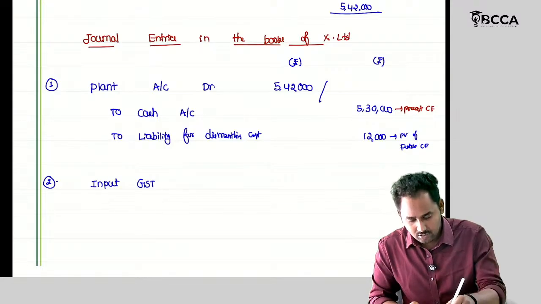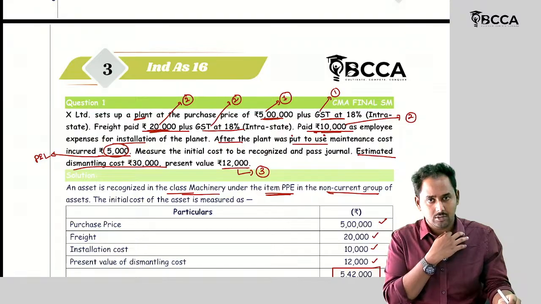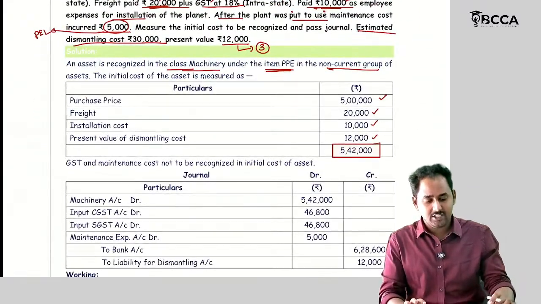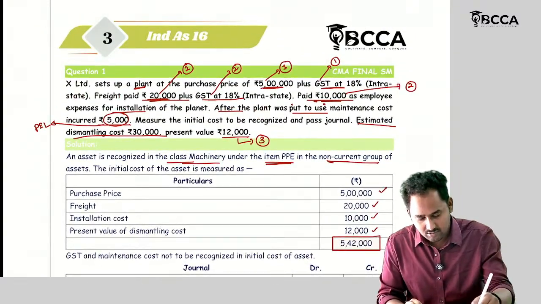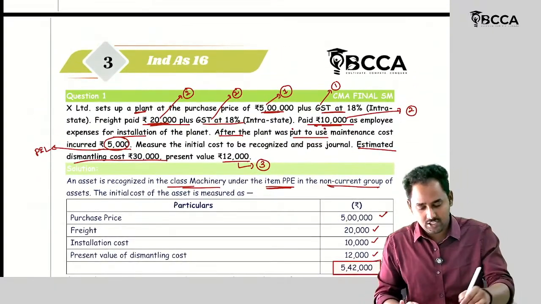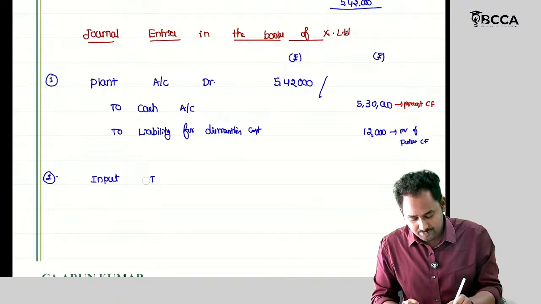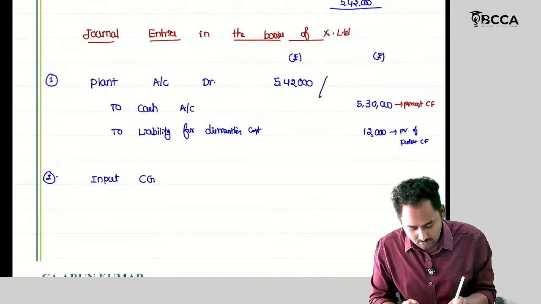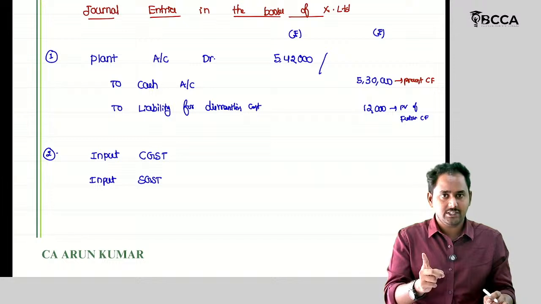Input GST. Whether it is interstate or intrastate, interstate means IGST generally, but the question says CGST, so you just change here. Intra means within the state. CGST and SGST. Let it be. So input CGST, okay, and input SGST. There I have paid two GST elements on the purchase price as well as on freight.